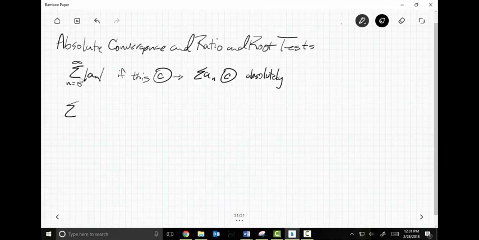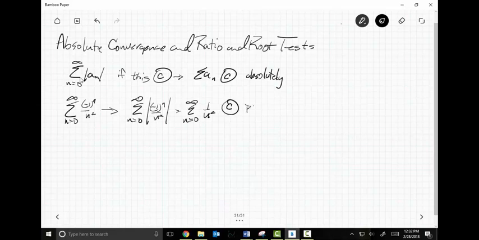Well, for example, let's do the sum as n goes from 0 to infinity of -1 to the n over n squared. Hopefully you agree that the absolute value, the sum from n equals 0 to infinity of the absolute value of -1 to the n over n squared, is equal to the sum of 1 over n squared, which we know converges.